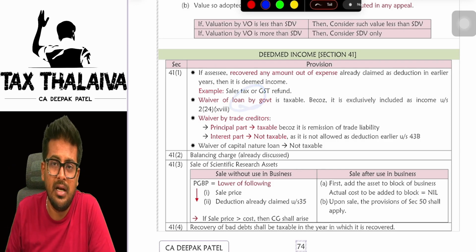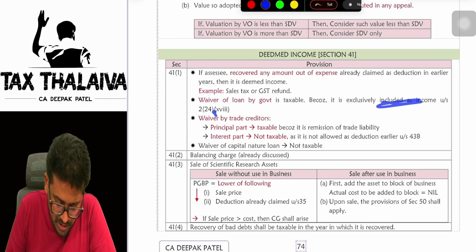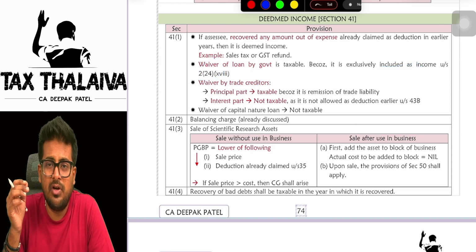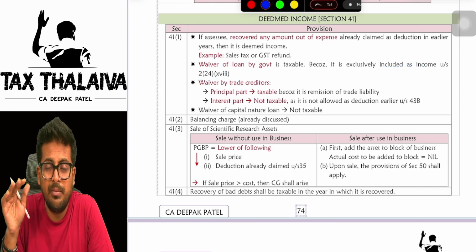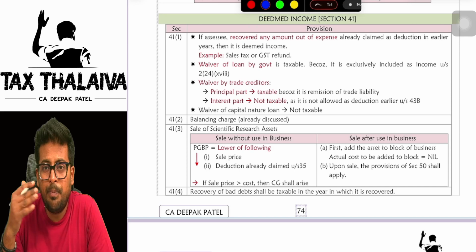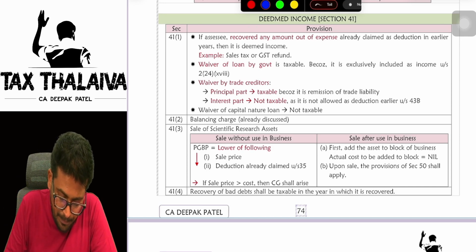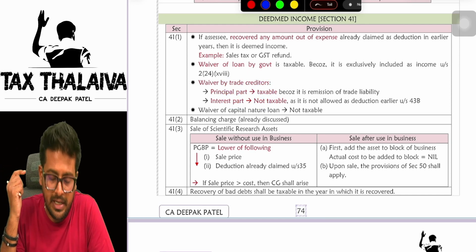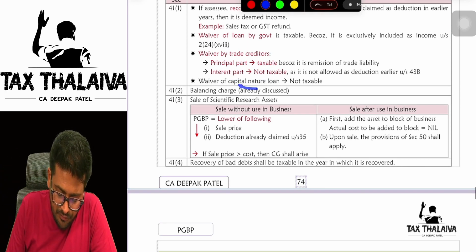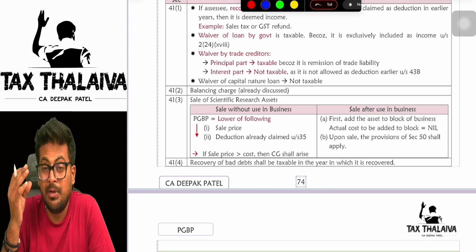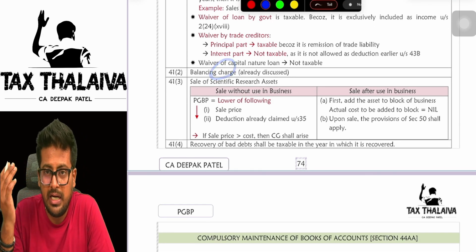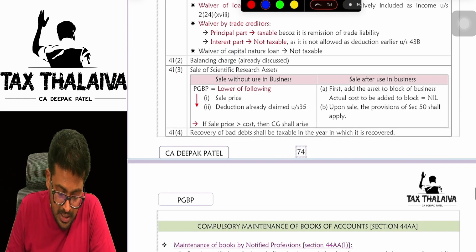Waiver of loan by government is specifically given as income under section 28. Waiver by trade creditors: let's say one of the trade creditors waived, meaning he told you, okay boss, you need not pay me anything. Then in that case, the principal part will be taxable. Interest will not be taxable because 43B gets triggered here. Waiver of capital nature loan will not be taxable because it is in the nature of capital. Balancing charge we have already discussed in the power generation units.